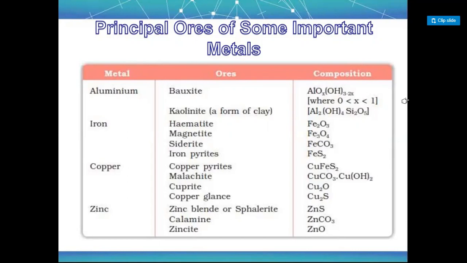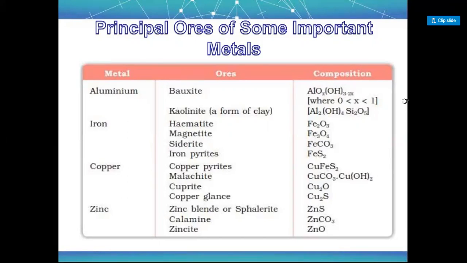Next, let's move to copper. Copper pyrites, CuFeS2. Malachite, CuCO3·Cu(OH)2. Copper glance, which is Cu2S. They give you names that are not actually related to the element's name.